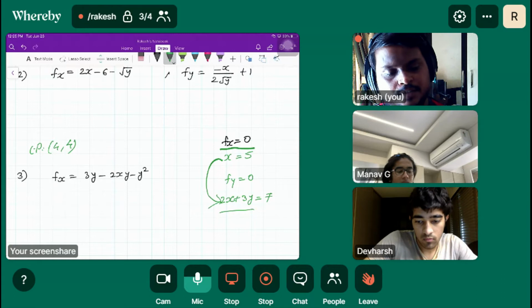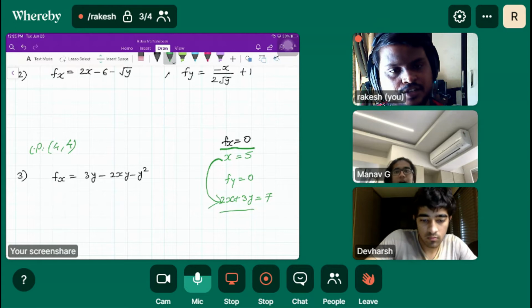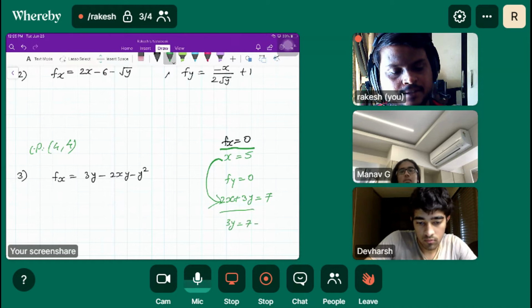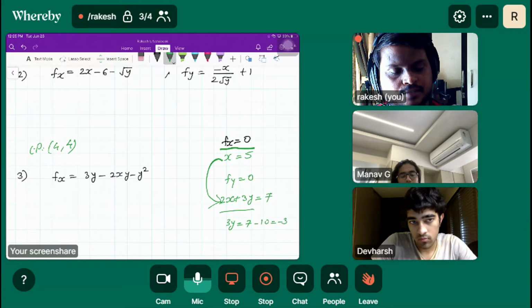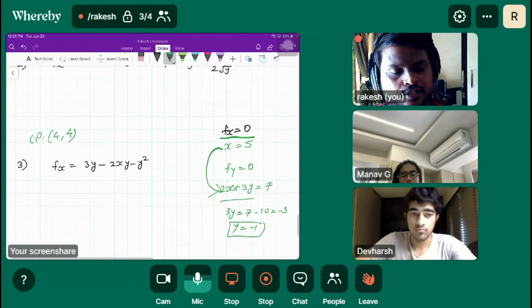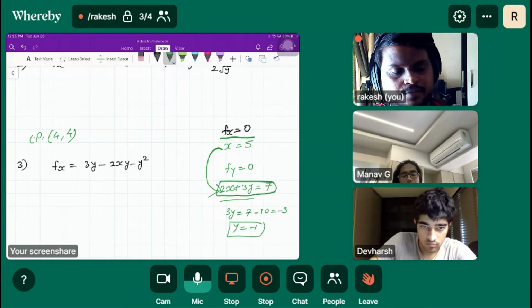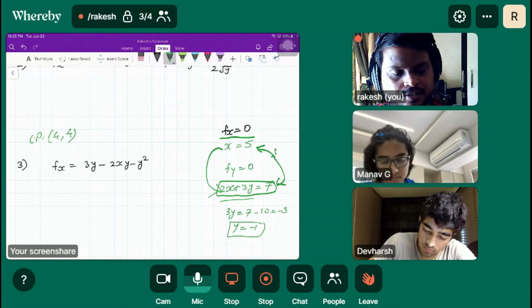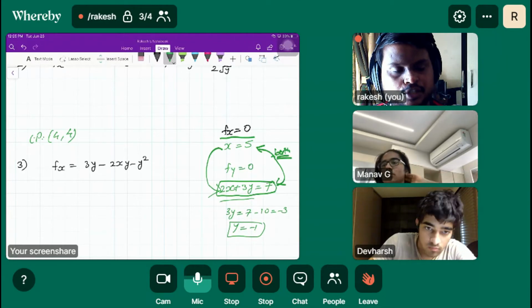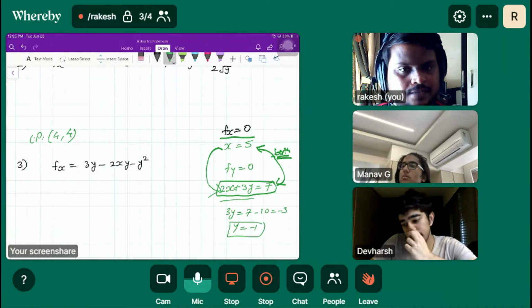So what we do is simply plug this point in the equation. 3y is equal to 7 minus 10, which is minus 3, so y is equal to minus 1 and x is 5. So basically, we find the points which satisfy both the equations. That is our objective here.